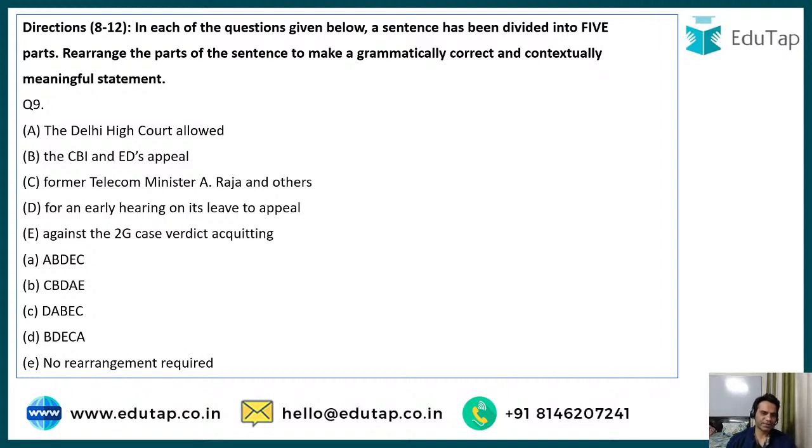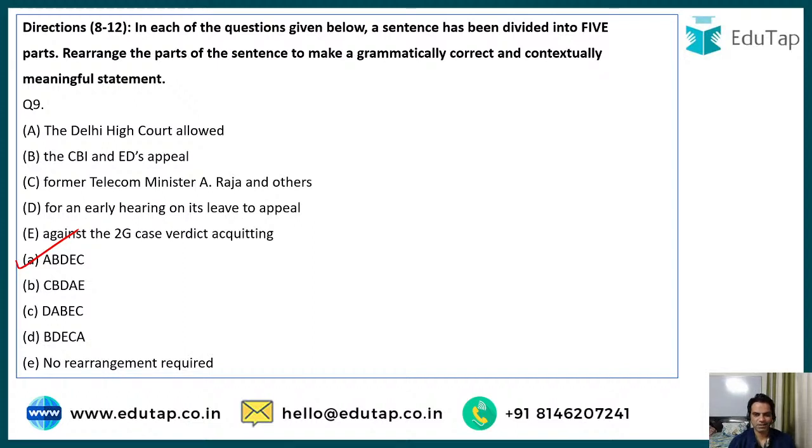So the Delhi High Court allowed the CBI and ED's appeal for an early hearing on its leave to appeal against the 2G case verdict acquitting former Telecom Minister A. Raja and others. So I think the correct sequence is A, B, then D, then E, C. Very good, Anushri. Very good, Prerna. The correct answer here was option number A. A, B, D, E, C.